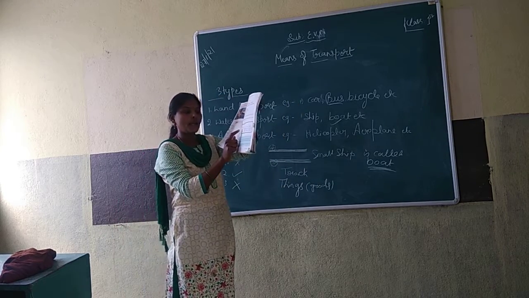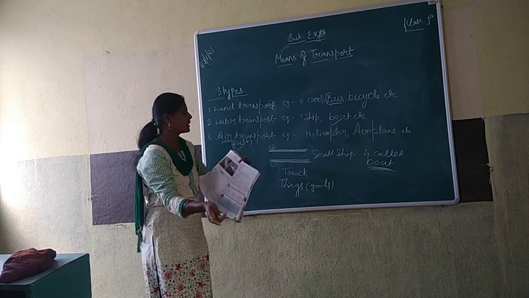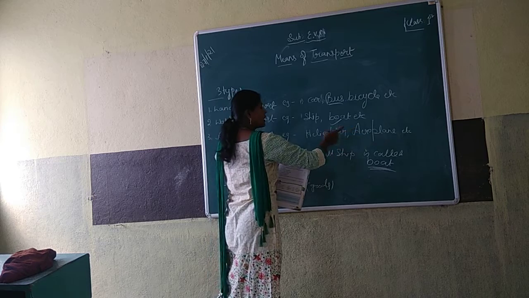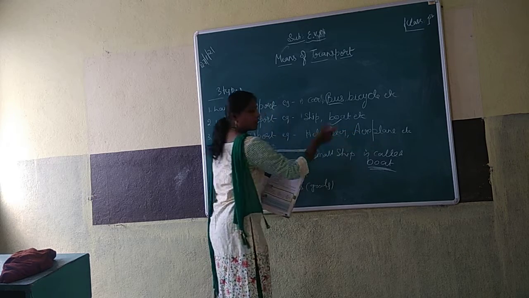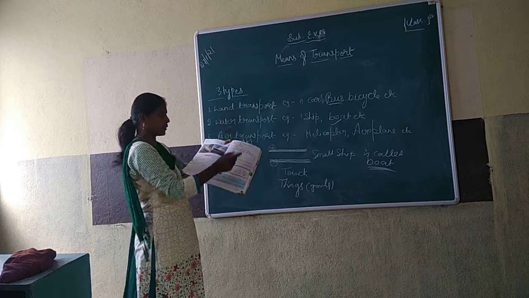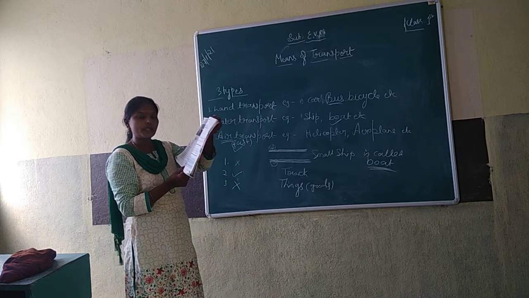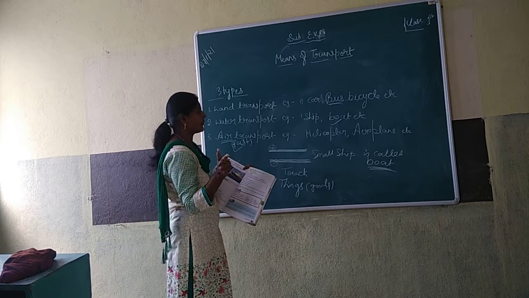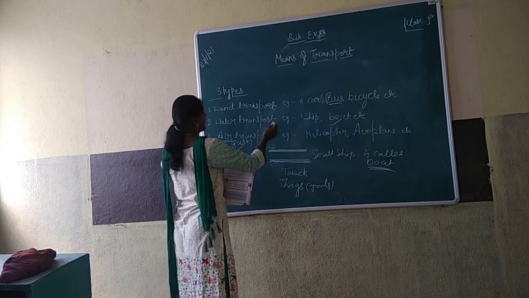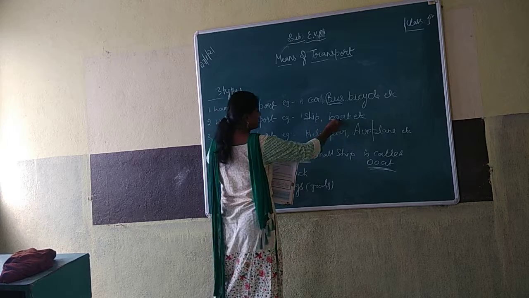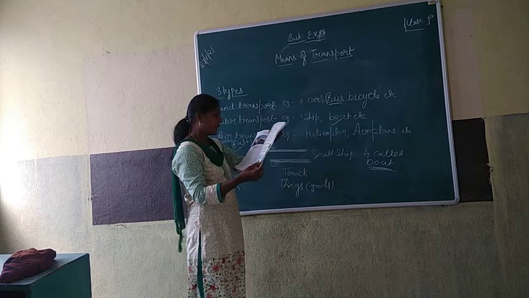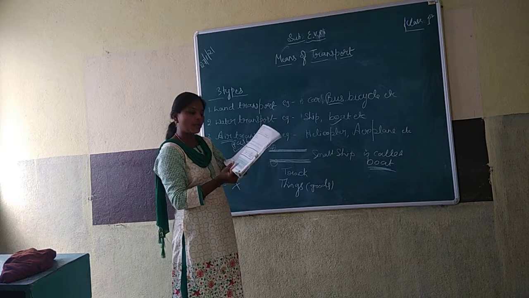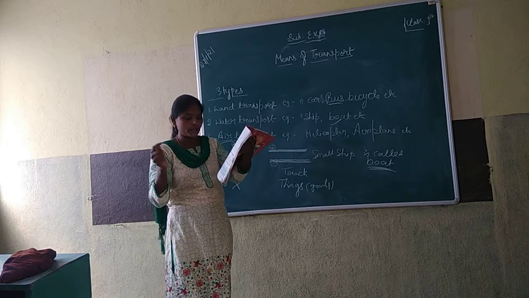Understood? Two means of air transport. Air transport also you write. Here I have written helicopter, aeroplane. Aeroplane or helicopter, you may write like this also. And third one, two means of water transport. You have to write two vehicle names. I have written boat and ship here. You may write boat and ship, or steamer. Your choice.